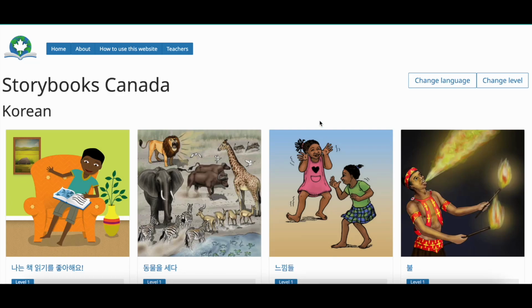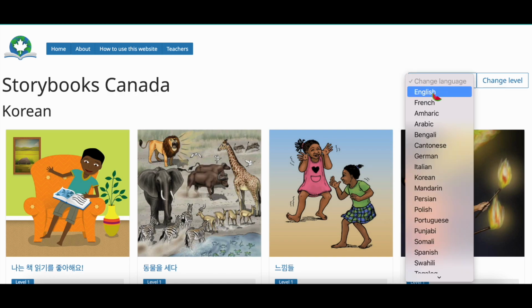Storybooks Canada. I'm going to show you how to use this website. For this website, you can change the language of the text to read it.